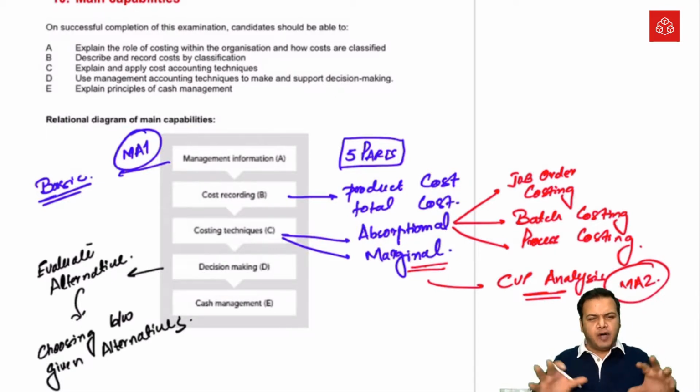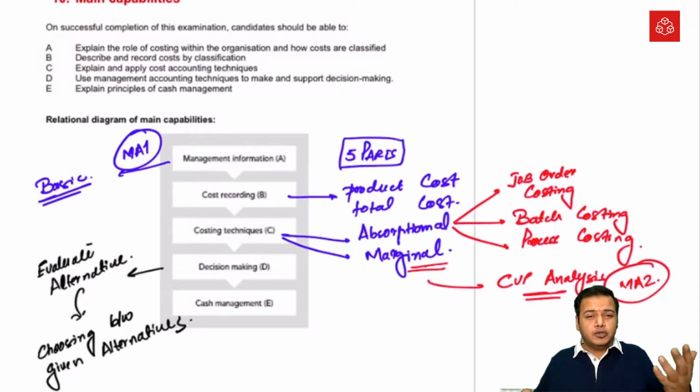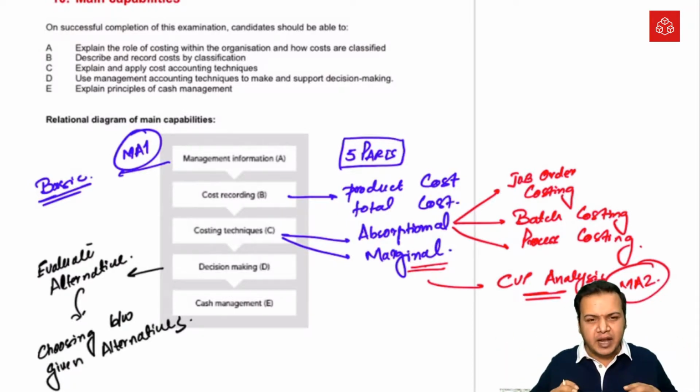So if we have 4 or 5 different alternatives and we are going to choose any one of them, how are we going to choose? Definitely we have to collect some relevant information. Then, under whatever information we get, we are going to evaluate our alternatives, and after evaluation, whatever we think will be the best outcome will be the best alternative that we are going to choose. There are definitely lots of different techniques that will help us to evaluate our alternatives, and that we will study in decision making.